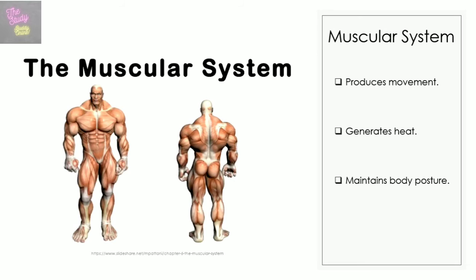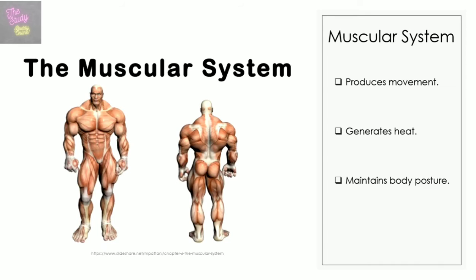Moving on, we're going to look at the muscular system next, and as I'm sure you've guessed, the muscular system includes the various muscles of the body. Examples of such muscles are the cardiac muscle, which is the muscle that makes up the heart. There are also skeletal muscles, which are the muscles in the body that allow for movements such as the biceps and the triceps of the arm, etc.